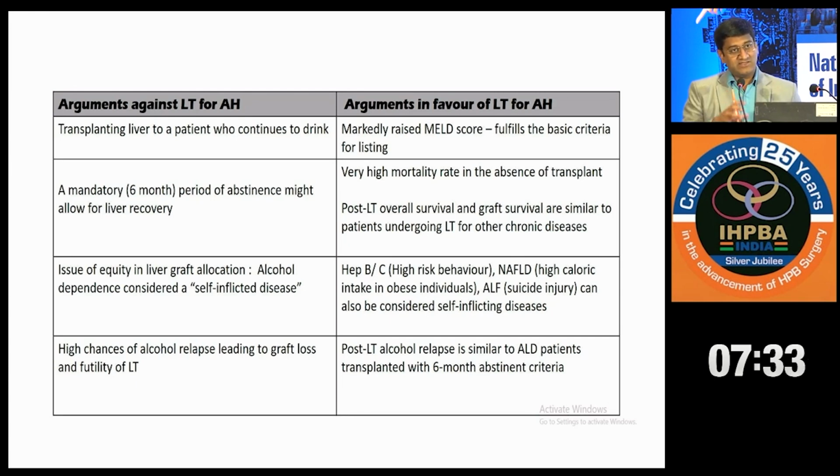Other diseases which cause chronic liver disease can also be considered self-inflicting, like hepatitis B or C, which occurs due to high-risk behavior of the patient, or non-alcoholic fatty liver disease, which occurs due to high caloric intake in obese individuals, or acute liver failure, which occurs due to suicidal injury, ingestion of poisons, etc. They can be considered self-inflicting diseases. Then why is alcohol different from all these diseases?